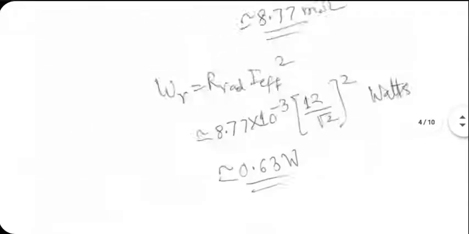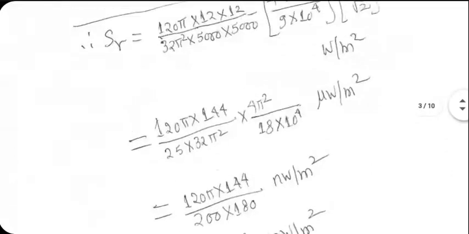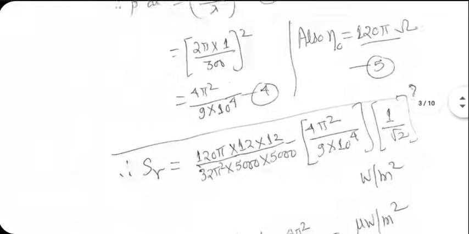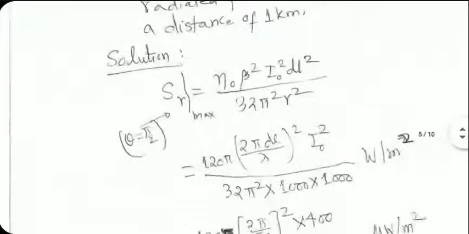Now, what is the maximum value of SR? Look at the formula for SR once again. Obviously, SR will be maximum when theta is pi by 2. So you ignore sine square theta in this formula and do the rest of the calculation. That's what I have done here.